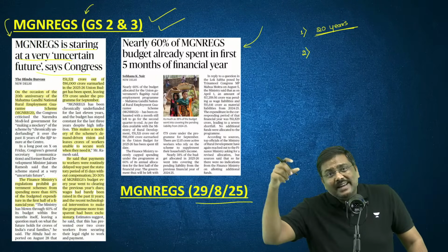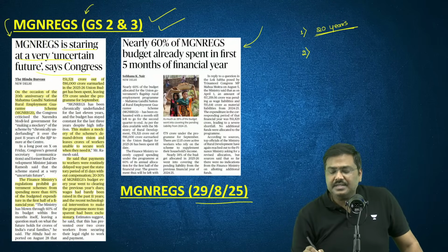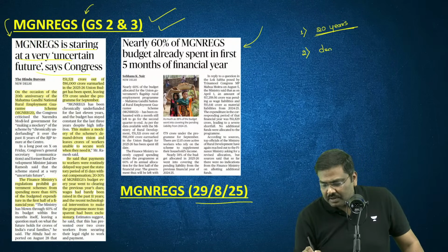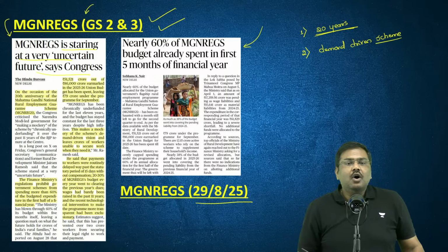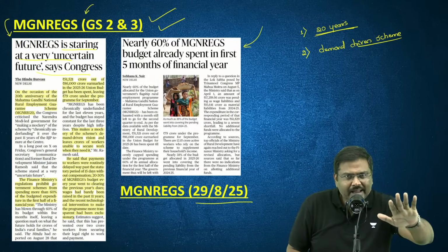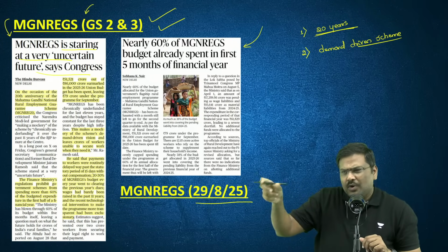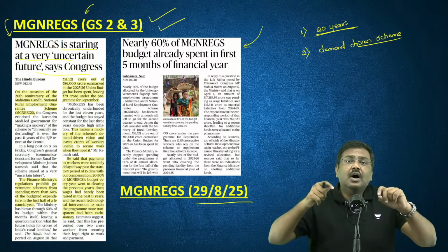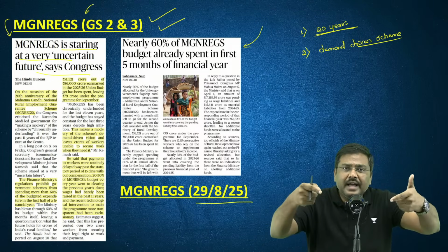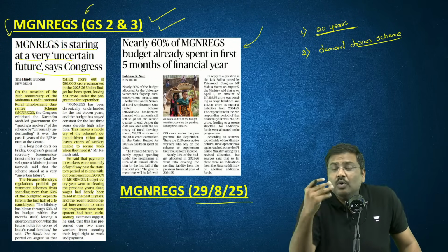MGNREGA or MGNREGS, because it is a scheme. The scheme essentially is a demand-driven scheme. What do you mean by a demand-driven scheme? The government allocates certain funds in the annual budget, but because the demand for the wage days or these particular wage opportunities could be higher, the government will end up spending more than what has been allocated. Is everybody able to understand this? What do you mean by that?